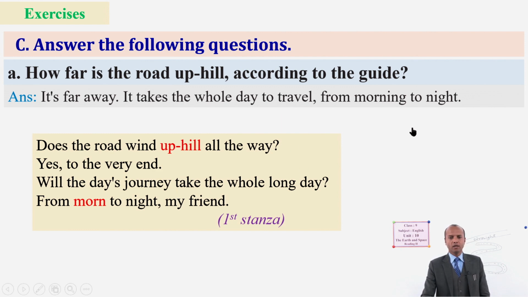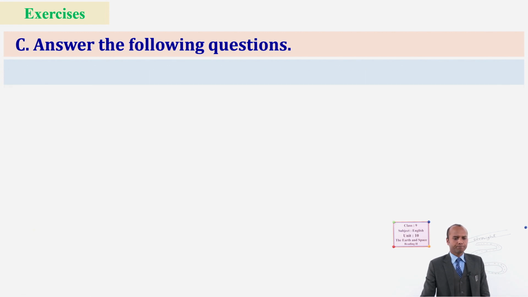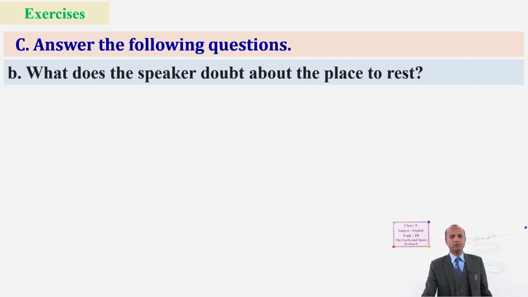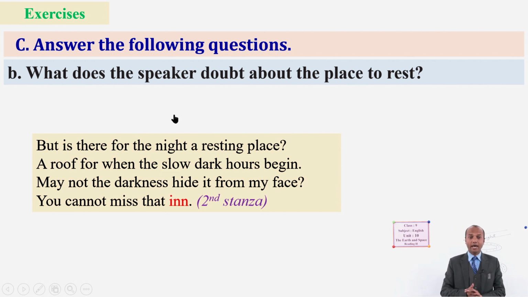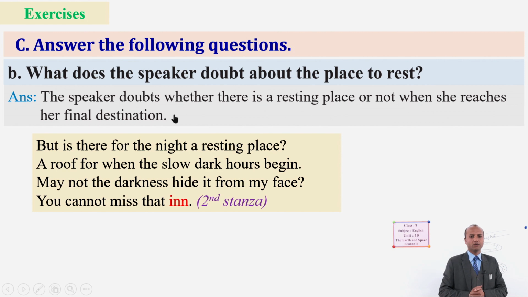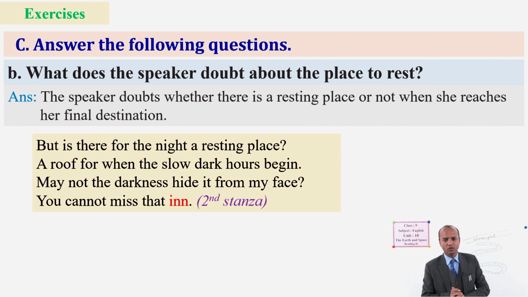Good. Let's see B. What does the speaker doubt about the place to rest? For this you have to read the second stanza. She asks if there is a resting place. This is her question, and absolutely there is something to rest. The speaker doubts whether there is a resting place or not when she reaches her final destination.